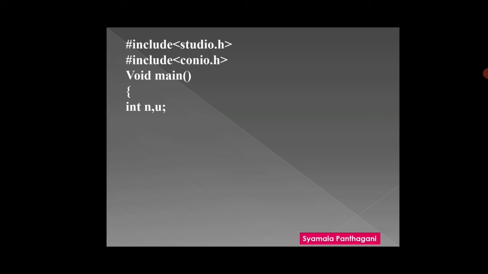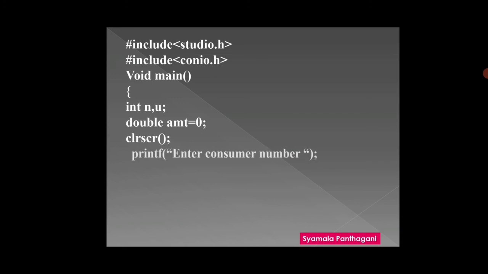int n, u, and the next one, double amt is equal to 0. clrscr, clear screen, to clear the screen after displaying the output. Now printf, enter consumer number. First, what we have to enter?